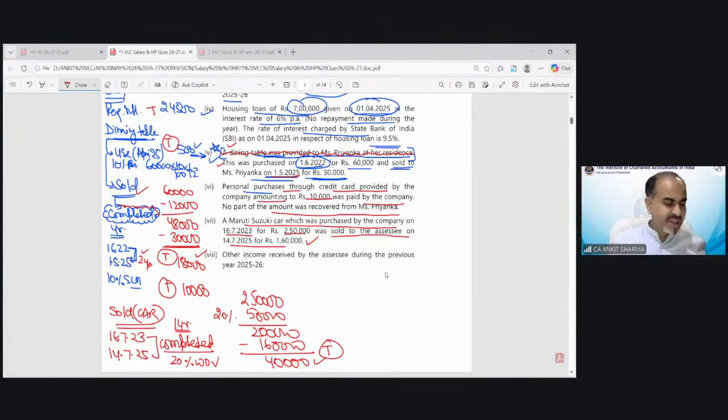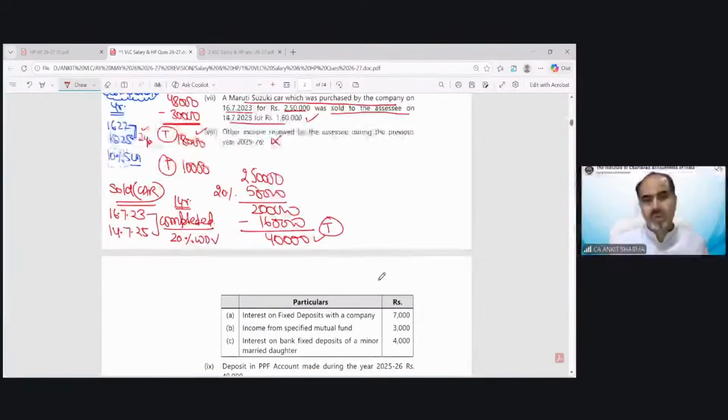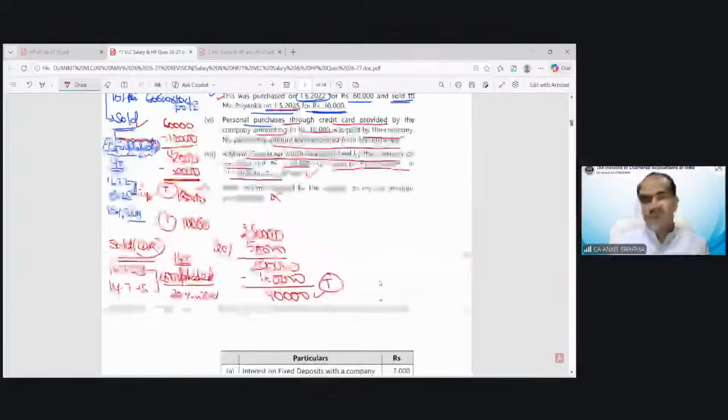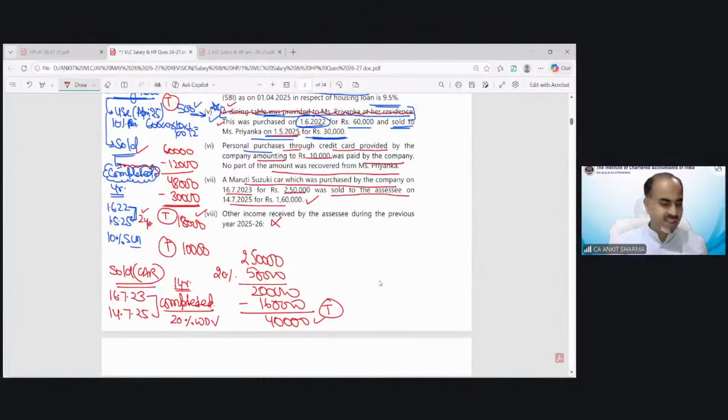Other income information has been given, which is not for salary purpose, interest, etc. The PPF information has been given, that is for deduction purpose. For the purpose of salary, if you total all these taxable values, that would be 621,000. Out of this, deduction would be 50,000. So that would be 571,000. I hope it's clear now, students.